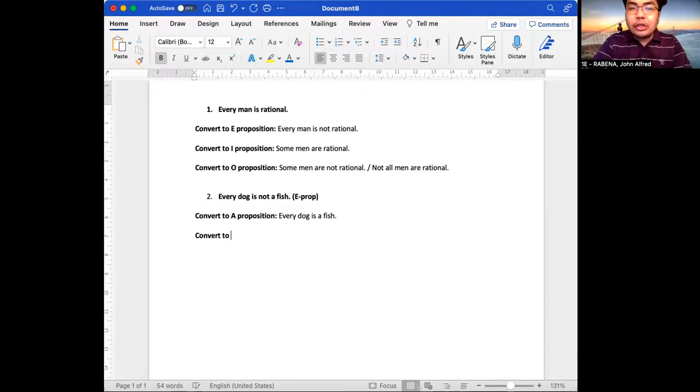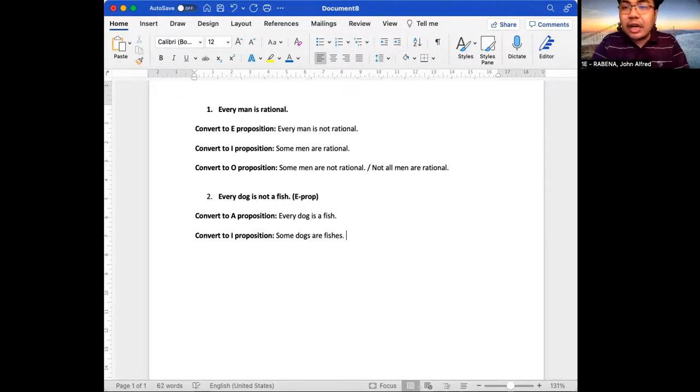Now let's convert it to I proposition. We make use of the word some to indicate a particular quantity. An I proposition has a particular quantity and a positive quality. So, some dogs, and it should have a positive quality, so let's make use of the positive linking verb are. Some dogs are fishes.